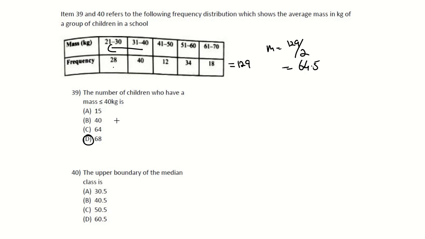When you add 28 and 40, you're going to get 68. Well, you can't have a 64.5 person, but that 64.5 is located in this region here. After 28, we went to 28 plus 40, which is 68.